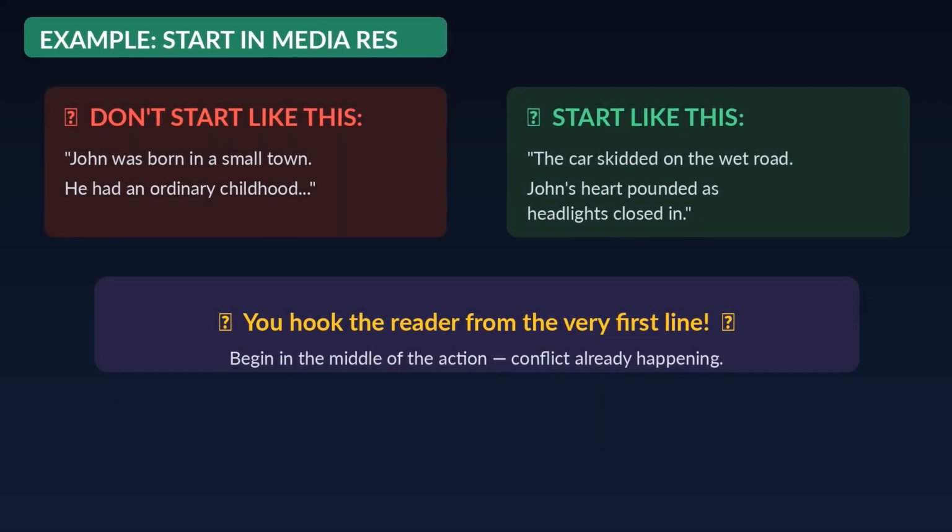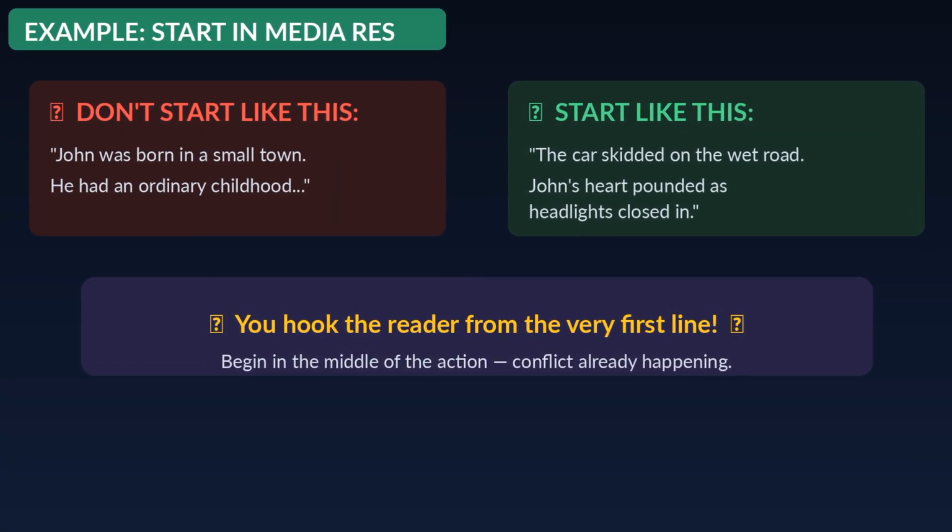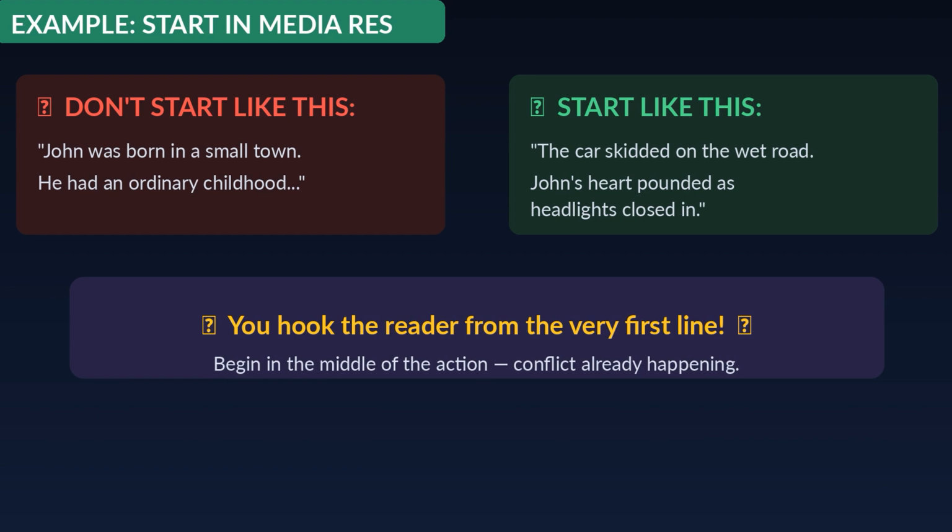Don't start like this. John was born in a small town. He had an ordinary childhood. Start like this. The car skidded on the wet road. John's heart pounded as headlights closed in. Hook the reader from the very first line.